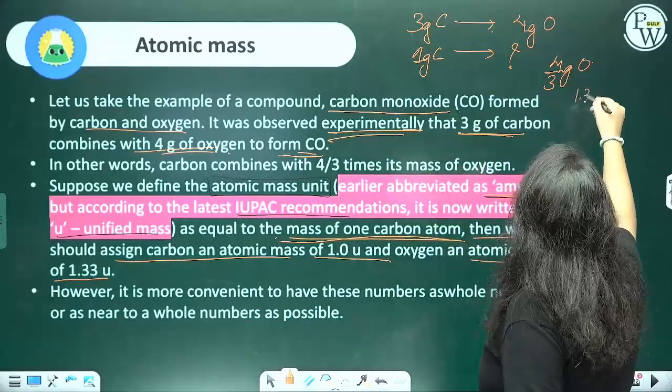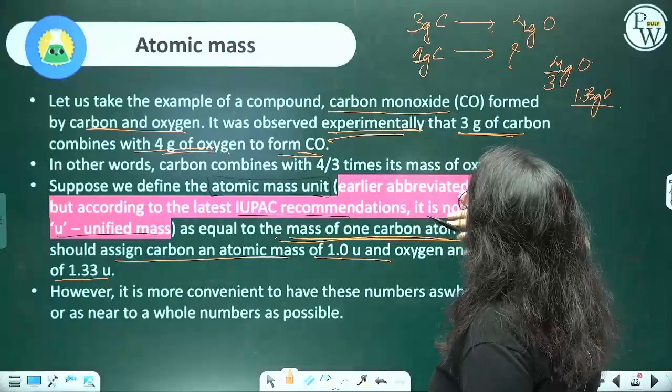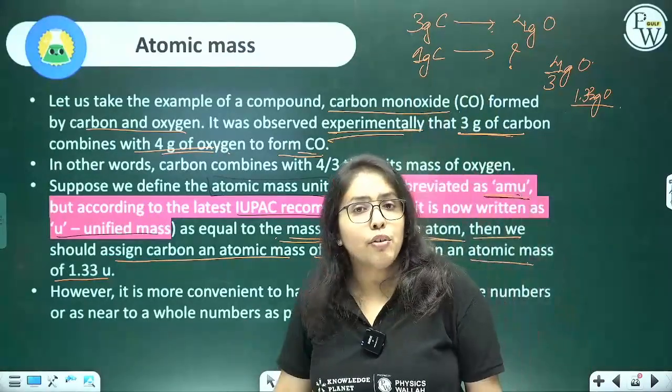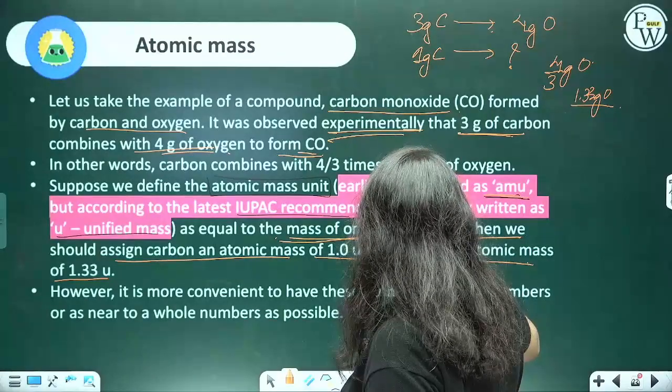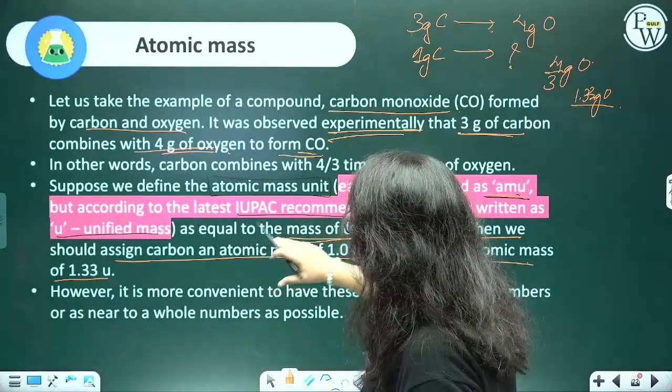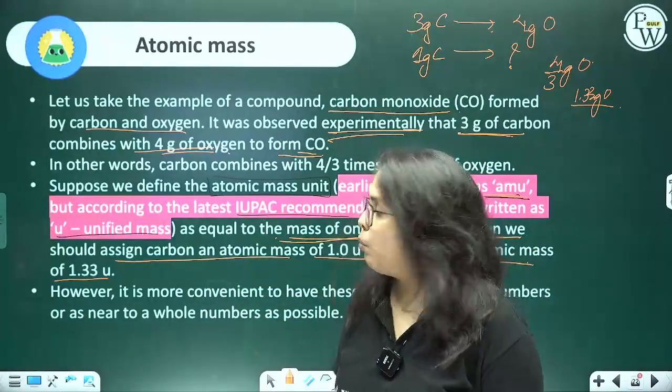That is 1.33 only, no? And this 1.33 is coming from where? In comparison to that of carbon, right? So, for 1 U of carbon, 1.33 U of oxygen is required.